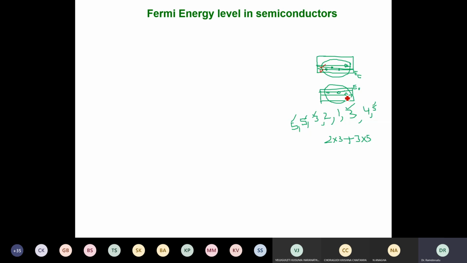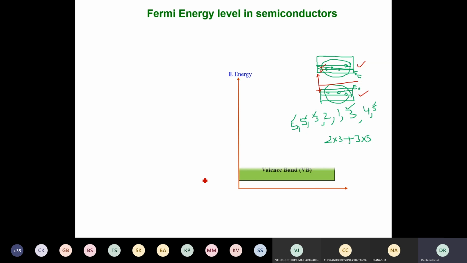And that weighted average will not be in conduction band or in valence band. It may be somewhere in the energy gap. But we know that in the energy gap, energy levels do not exist. But the Fermi level is a reference level, may not be there, but that energy level will be taken as a reference energy level. Therefore, in semiconductors, the Fermi energy level, we define it as something like this.